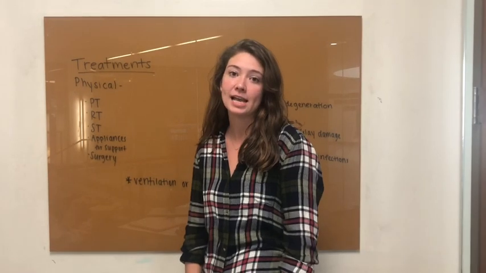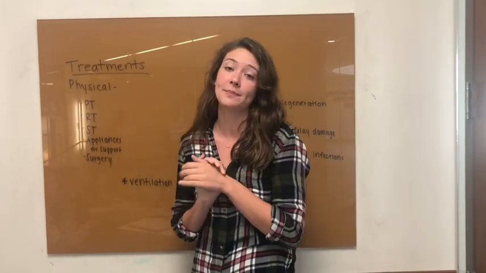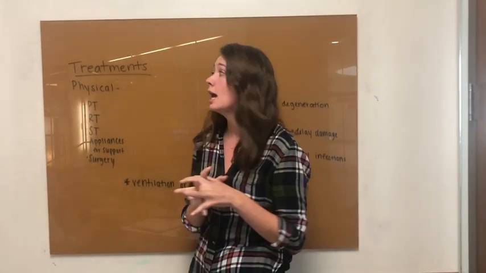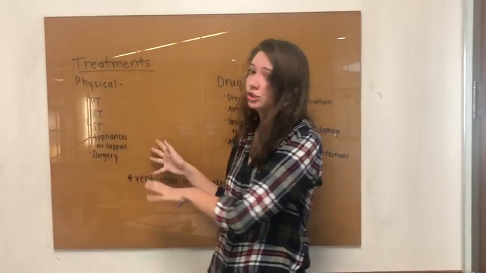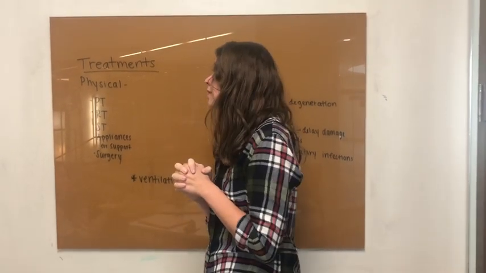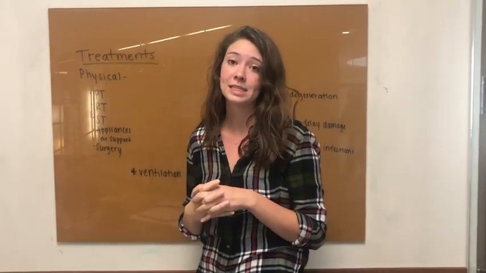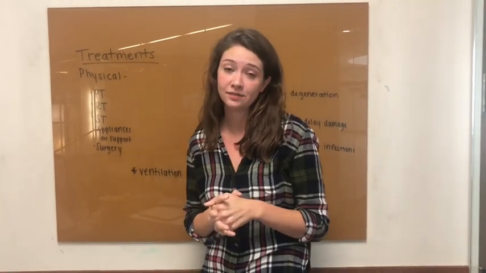Muscular dystrophy has no cure, and all of the treatment options are going to be different depending on each case. However, there are 2 different branches of treatments. There are physical treatments and drug treatments. For physical treatments, there are physical therapy, respiratory therapy, speech therapy, as well as appliances for support and corrective surgery.